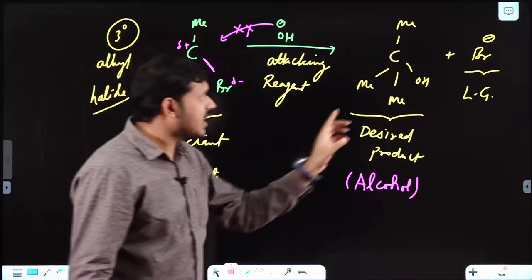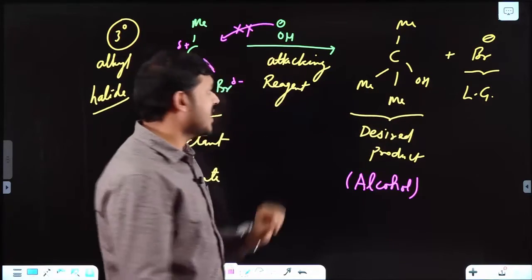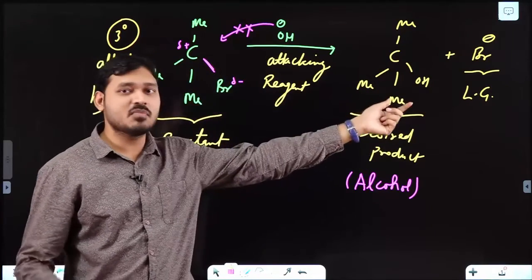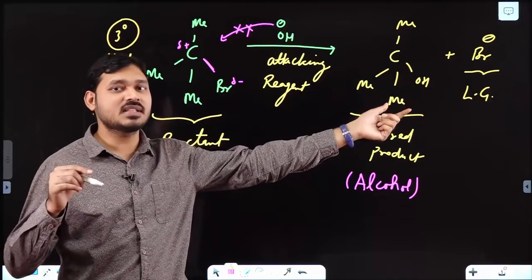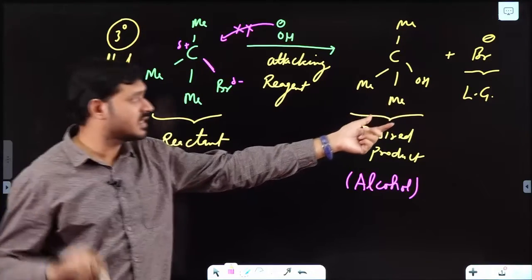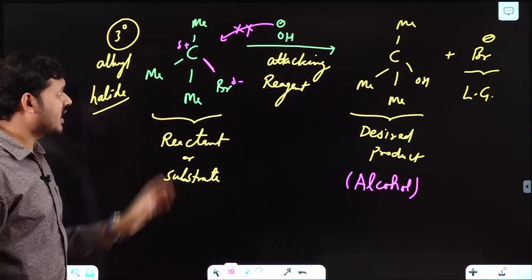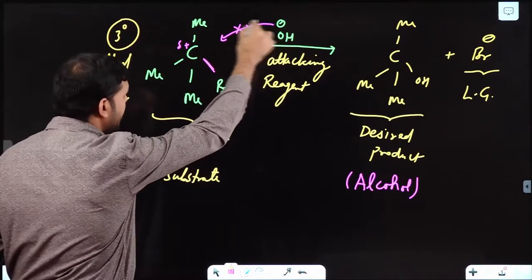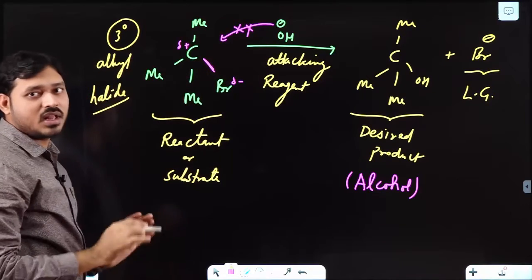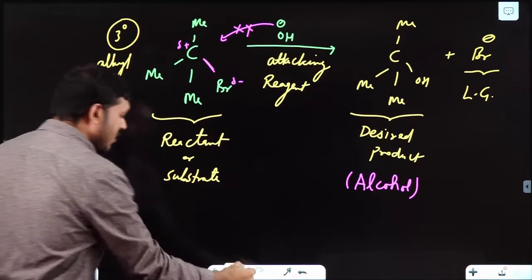Now in case of Br minus versus OH minus, as you know, Br minus is more stable, so that is less nucleophilic and hence the reaction will not go in the backward direction. Now let us understand, if the attack cannot be possible directly, then how will the attack be possible? So I am telling you the mechanism.